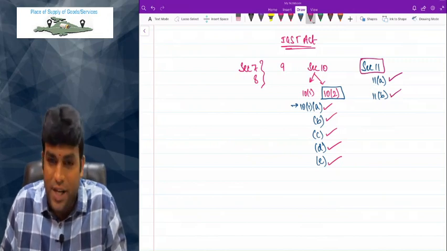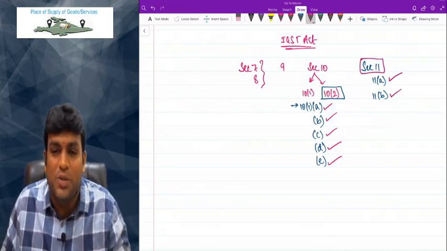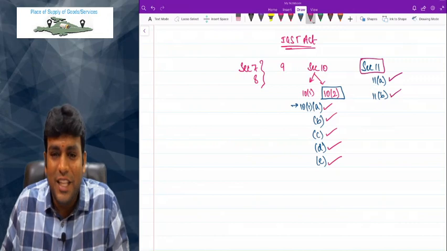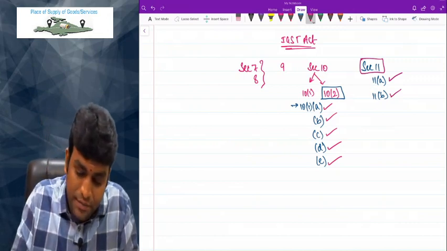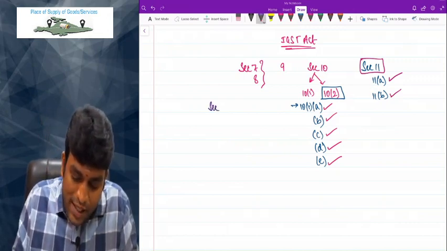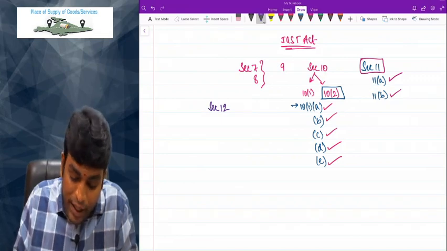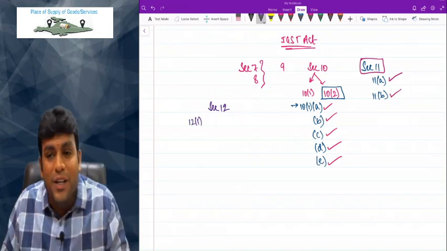Location of importer. For export, the answer is location outside India. Clear? That's it. Then, what is the answer for section 12, my dear friends? As we already learned, in 12 we have got 12.1 to 12.14.